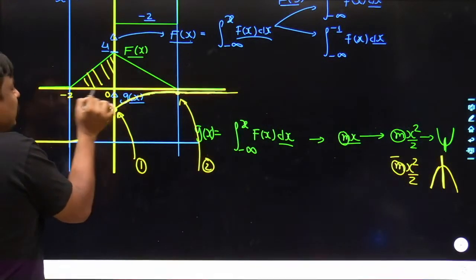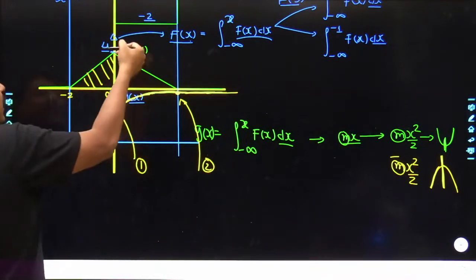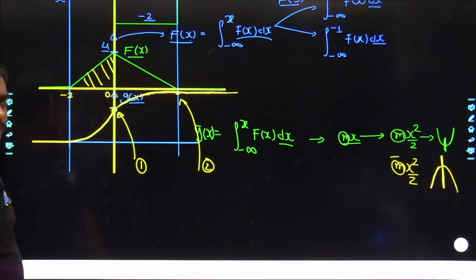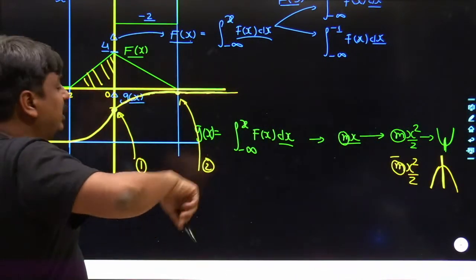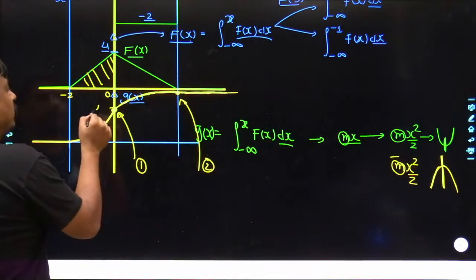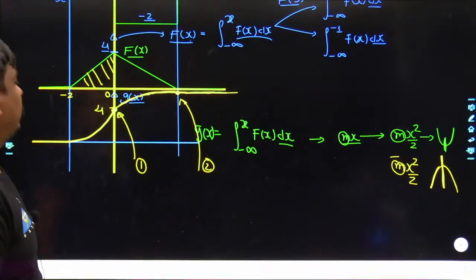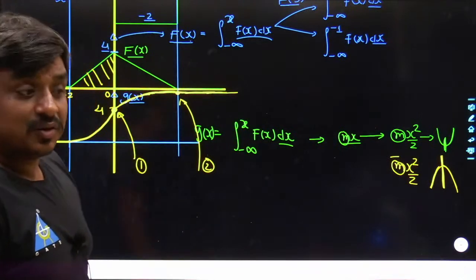So what would be its base length? That would be 2. What would be its height? That would be 4. 4 would get multiplied with 2, that would be 8. 8 would get divided by 2, that would be 4. Could you understand what I am saying? So probably nobody should have any doubt as such.